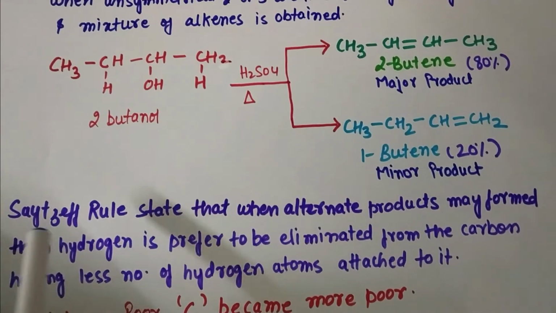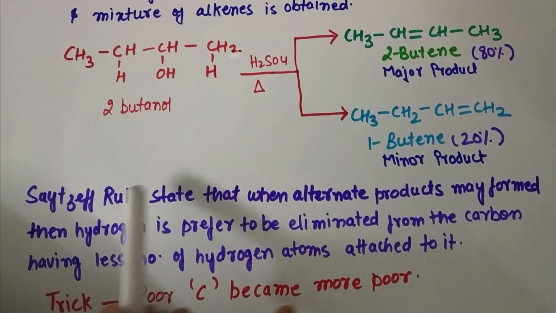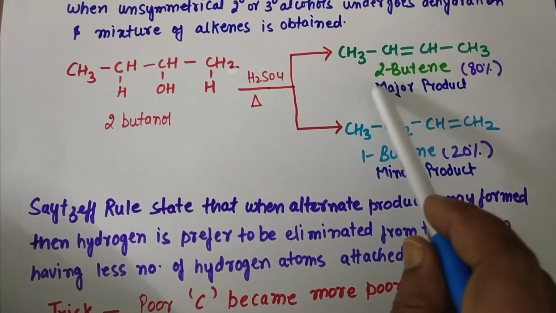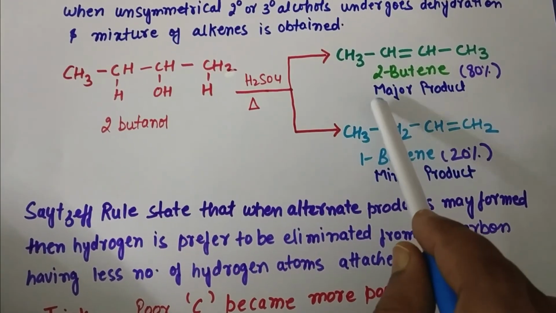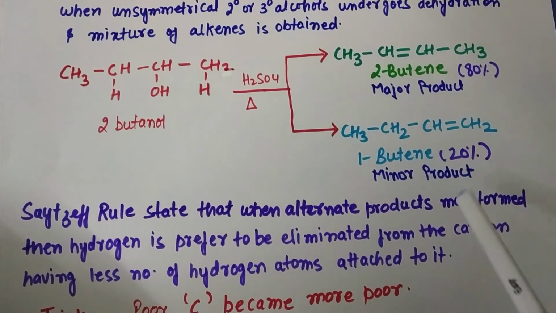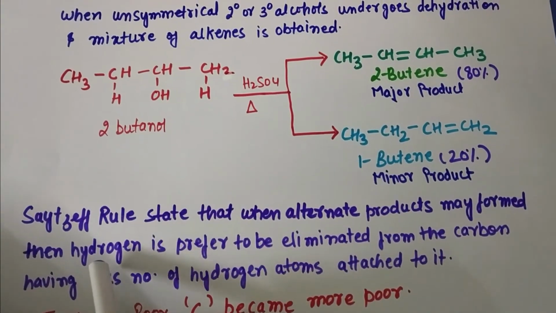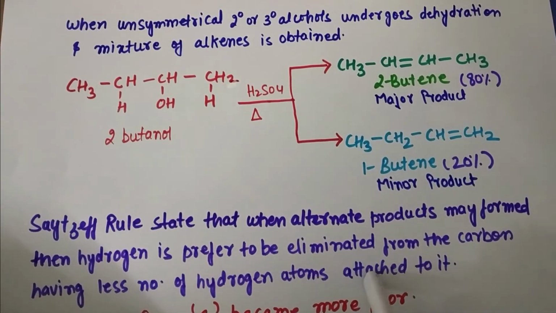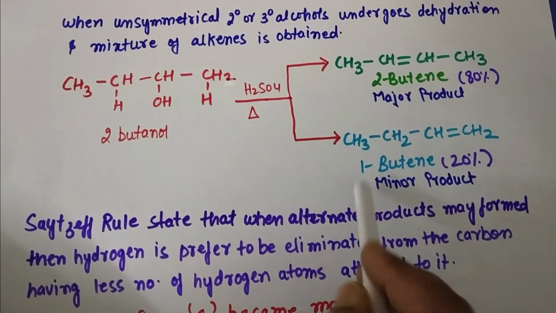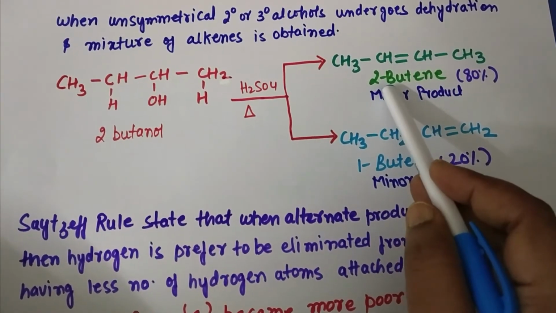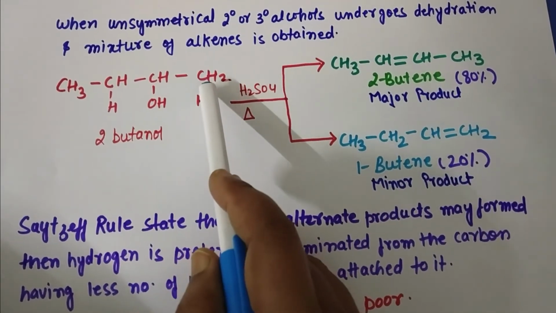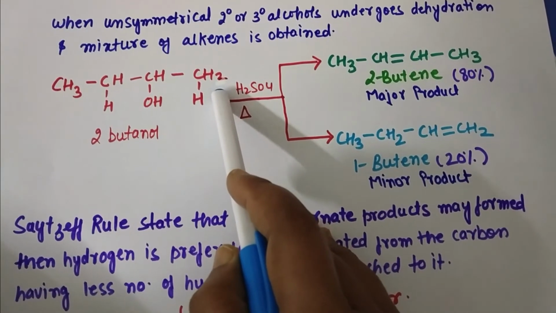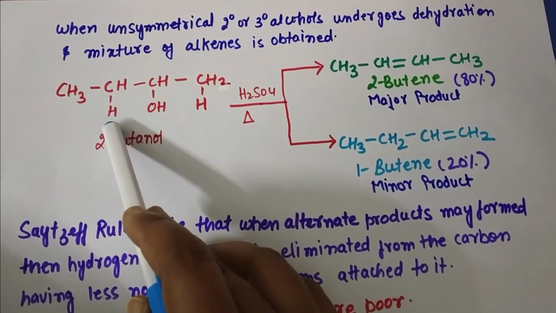So that is our Saytzeff rule. The Saytzeff rule states that when alternative products may be formed, like here you can see 2-butene and 1-butene, two alternative products can be formed in the reaction. In that case, the hydrogen is preferred to be eliminated from the carbon having fewer hydrogen atoms attached to it. Because of that, 2-butene is obtained as the major product, because when we compare the first carbon and the third carbon, the first carbon has 3 hydrogens while the third carbon has only 2 hydrogens.